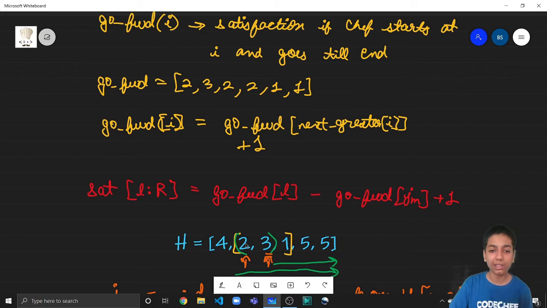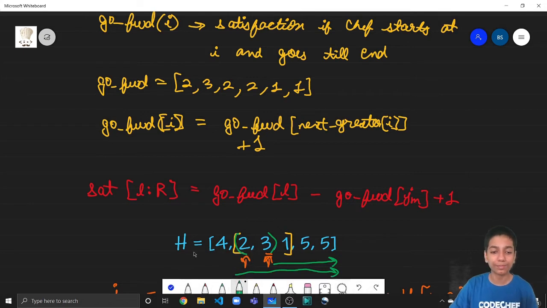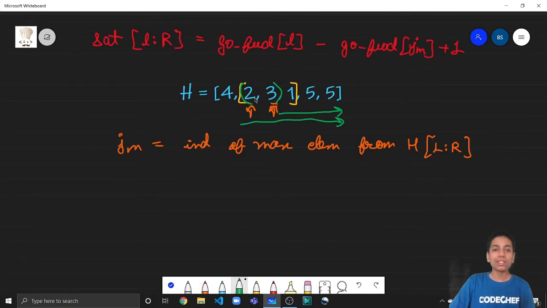Yes, you can confirm that he is going to visit 2, then 3, and then he is not going to visit 1. So the key observation here was basically that after he visits JM, he is not going to go beyond that. So we basically don't need to consider this part of the segment that was left after JM. So from JM plus 1 to R, we do not need to consider anyways if we are starting from something less than or equal to JM. So now let's move on to the second part.